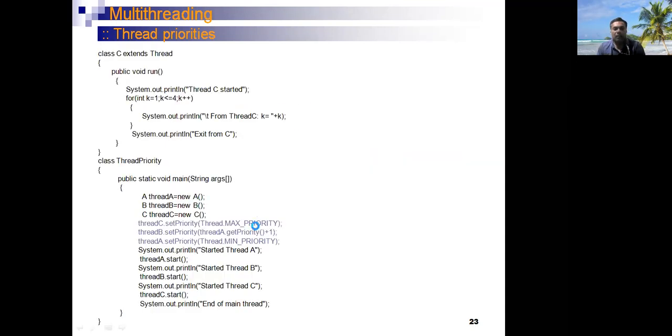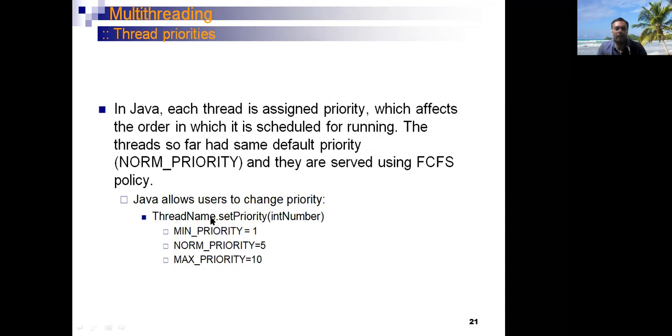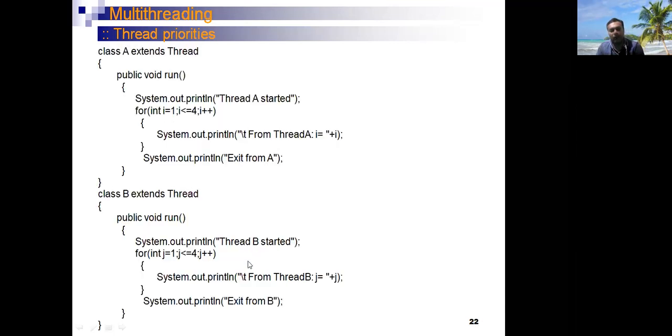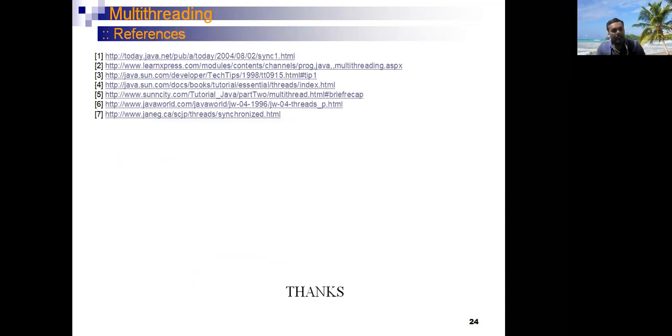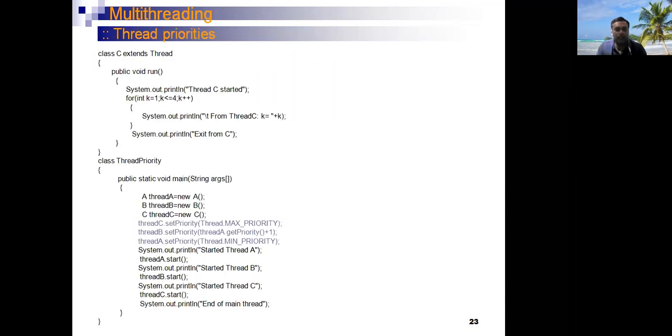To set the priority, we have to call the setPriority method of the inbuilt Thread class. For that method, you pass an integer number or a constant as an argument to set the priority, either minimum priority, maximum priority, or the average or normal priority. This example shows how to set the priority.